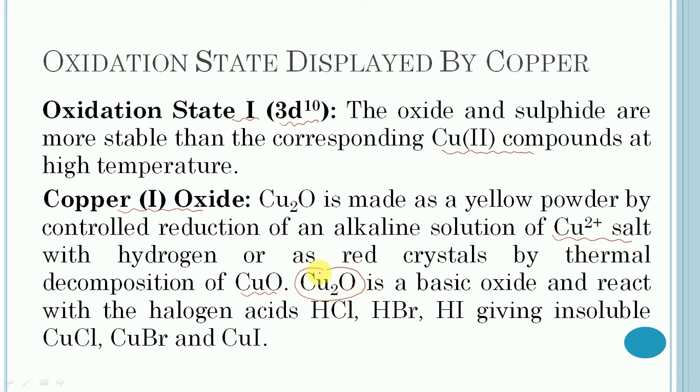This copper(I) oxide is a basic oxide and reacts with halogen acids such as hydrochloric acid, hydrobromic acid, hydroiodic acid, giving insoluble cuprous chloride, cuprous bromide and cuprous iodide.